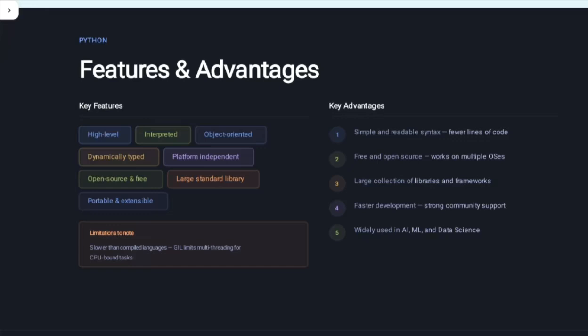Now, faster development and strong community support, which means you can develop very fast, and a strong community will support you. If you know all the things, you can quickly develop code or programs. After that, it is widely used in AI, ML and data science. You can use it in many tasks, such as AI, meaning artificial intelligence, ML, meaning machine learning, or data science.